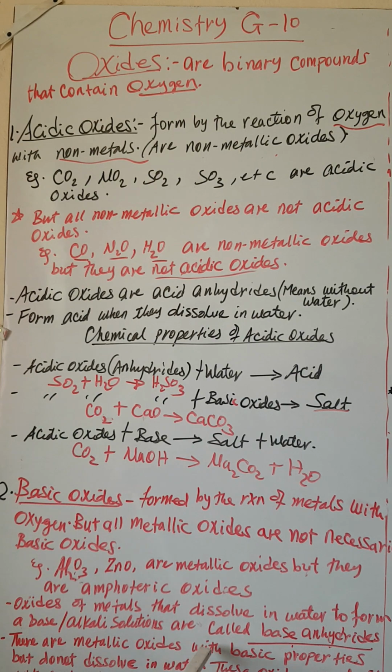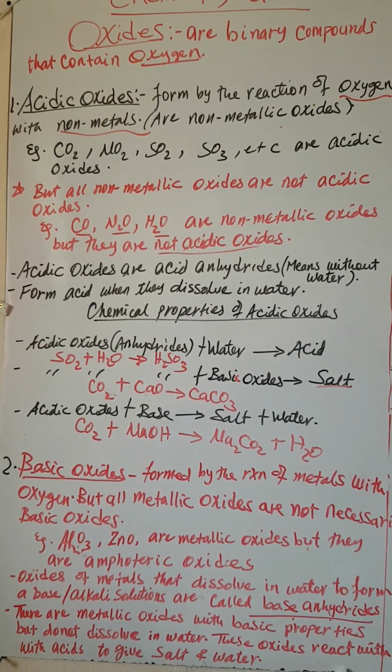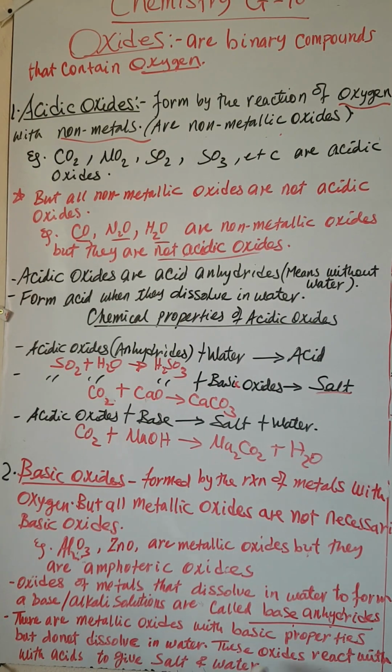There are metallic oxides with basic properties but do not dissolve in water. ውሃ ውስጥ የማይሟሙ ቤዚክ ፕሮፐርቲስ ያሏቸው ሜታሊክ ኦክሳይድስ አሉ። They do not dissolve in water, so that they are not able to form a base or they are not able to form alkali solutions. So basic propertyያቸውን እንዴት እናያለን? ቤዚክ ፕሮፐርቲያቸው የምናየው በምንድን ነው?